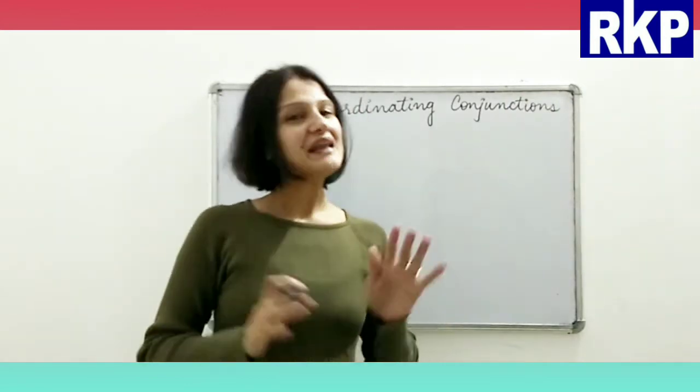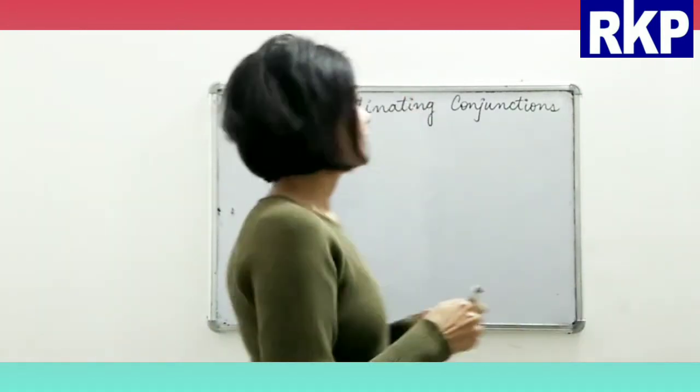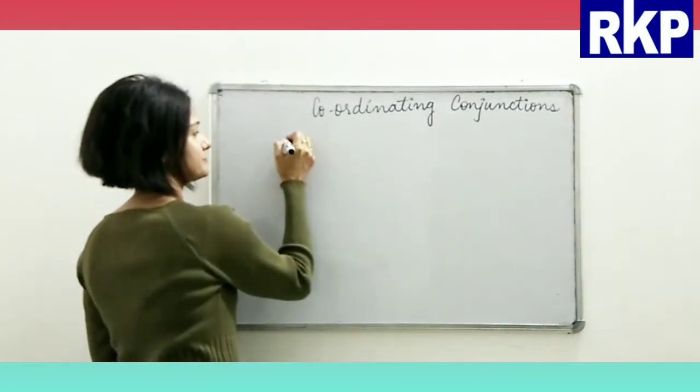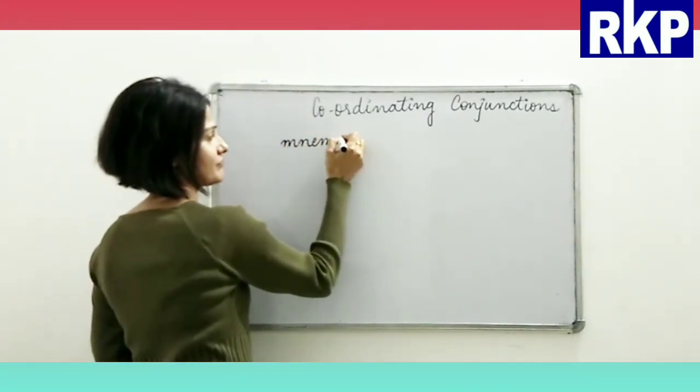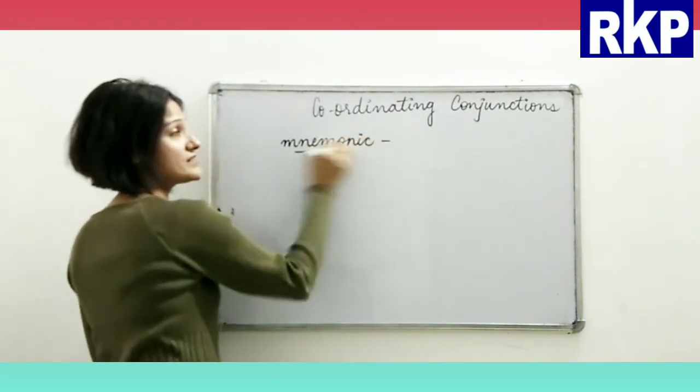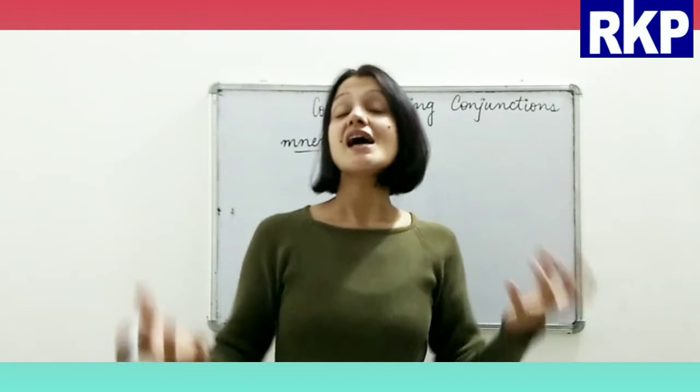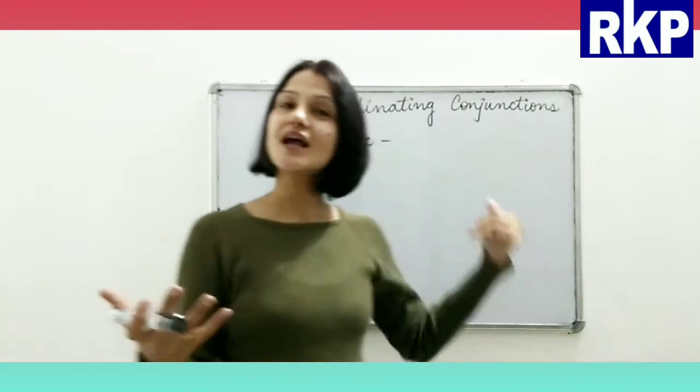Now, beta, whenever we talk about coordinating conjunctions, there is a smart trick to remember them. Basically, that is a mnemonic. Okay, what did I just say? Mnemonic. Now, what is a mnemonic? A mnemonic is basically a word which helps us to remember something easily, okay, that is called a mnemonic.